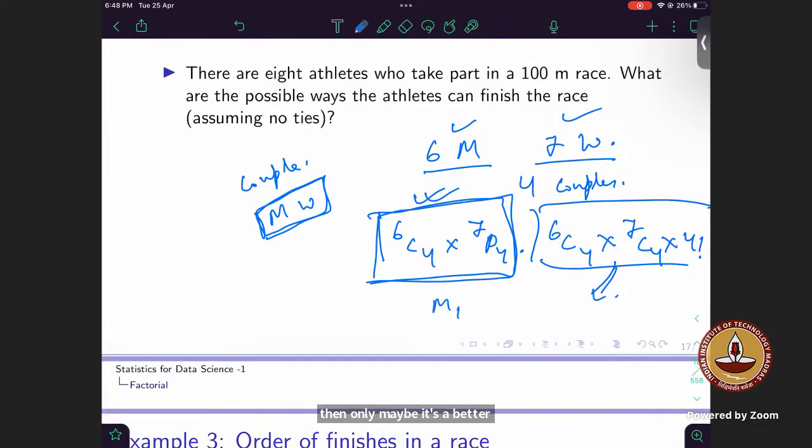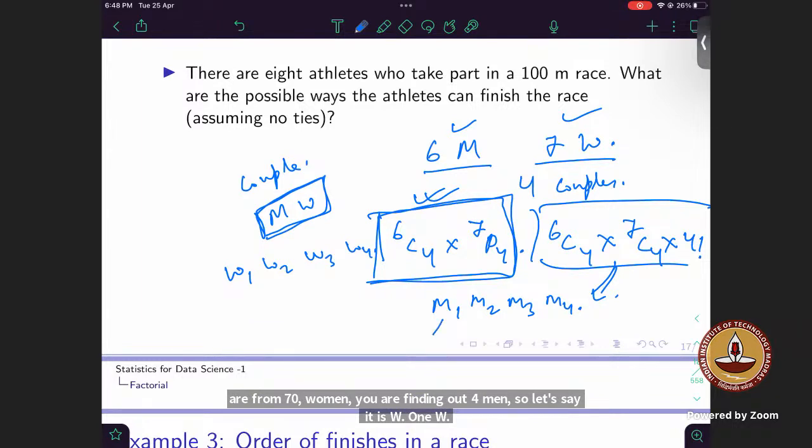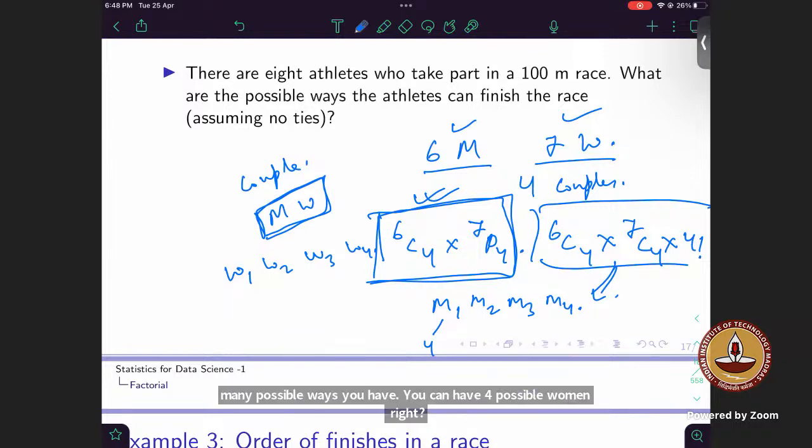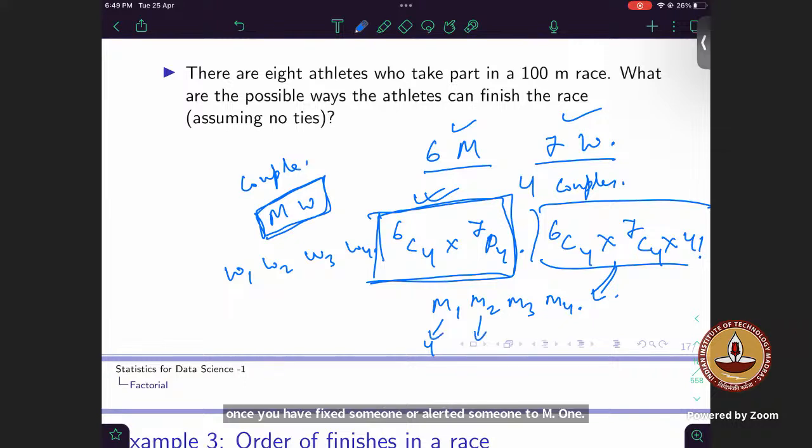When you take 6C4, let's say you find M1, M2, M3, and M4, right? Now you are also selecting 7C4 from 7 women. You find 4 women, let's say W1, W2, W3, and W4. Now for M1, how many possible ways do you have? You can have 4 possible women, right? Once you have allotted someone to M1, then for M2, how many choices are left? 3. Then for M3, 2. And then for M4, it is 1. So ultimately this 4 factorial comes, or whoever can get that idea, then 7P4 is also a right approach.